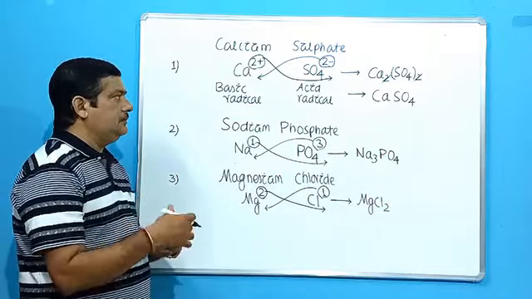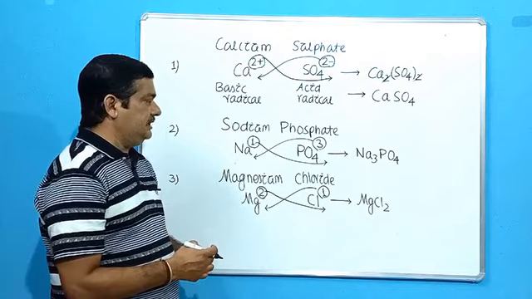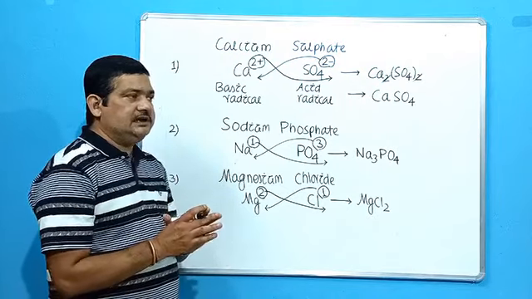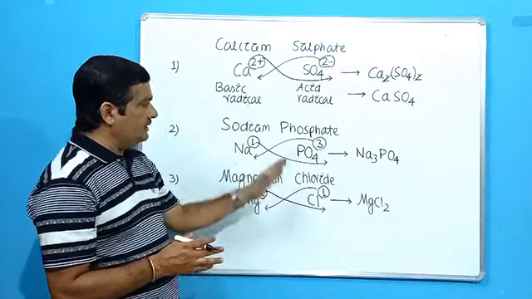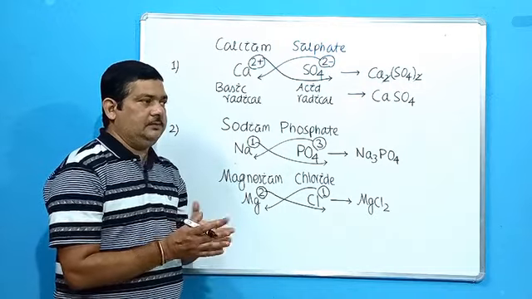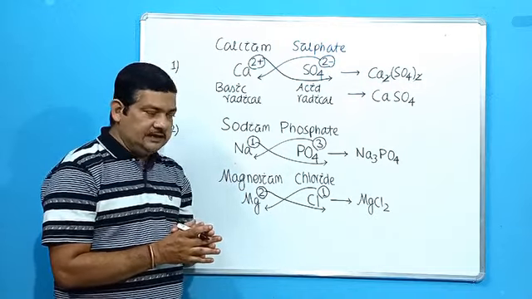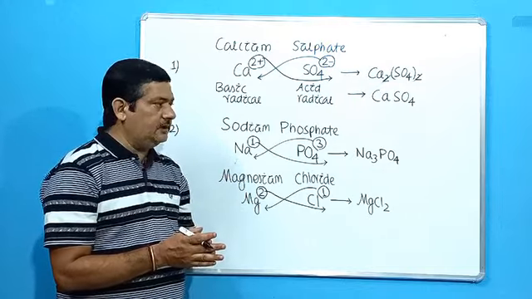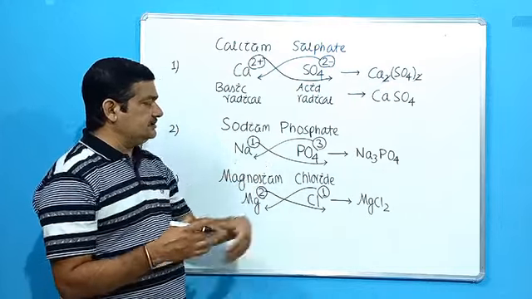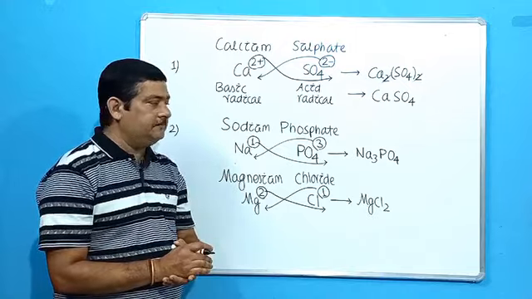Okay. So this is how you have to write down the formula of various compounds. For that you will be given the names. And accordingly, you have to remember the formula or symbol of the radicals, their valency, and simply interchange the valencies, it will give you the formula.